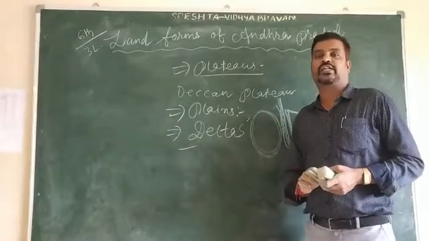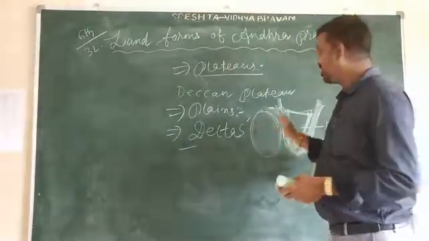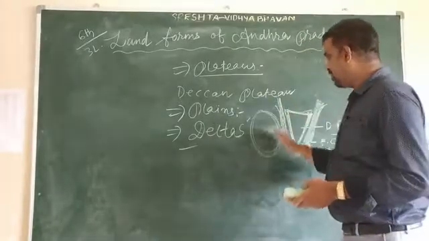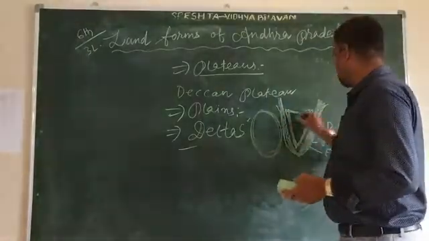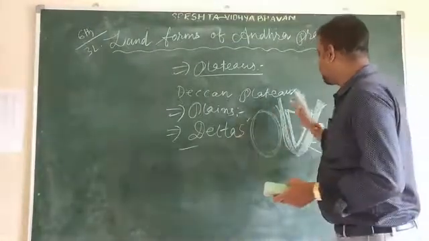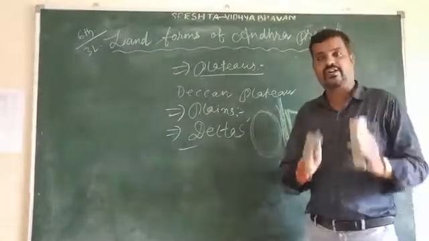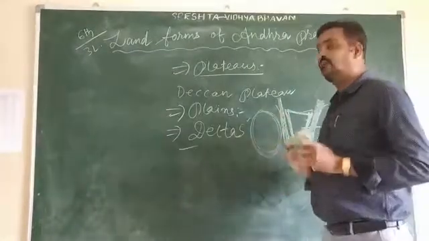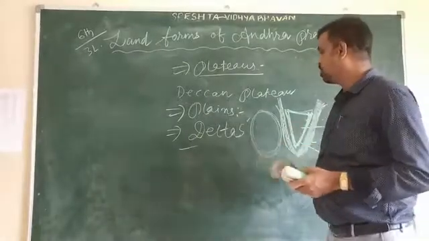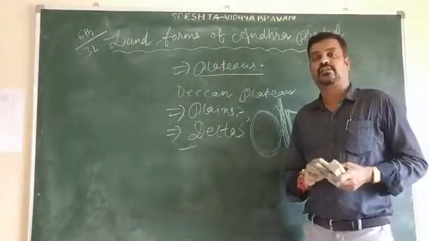This is called the delta region. Examples are the Godavari delta and the Krishna delta. These deltas are very fertile, so they are well developed in agriculture. This is all about the deltas.